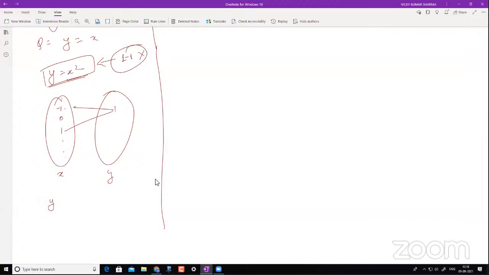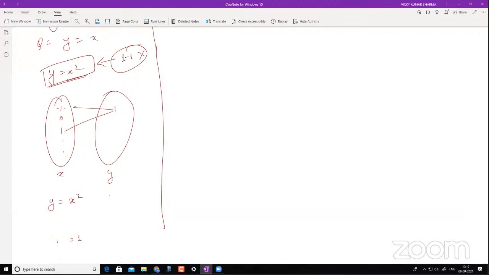But how do we understand this when you use the mathematical form? If f of x1 is equal to f of x2, then x1 should be equal to x2, correct? Now take this value: f of -1 is 1, and f of 1 is 1. So f of -1 is equal to f of 1. If this is happening, then x1 should equal x2. Is -1 equal to 1? It is not equal. Therefore, it is not one-one.